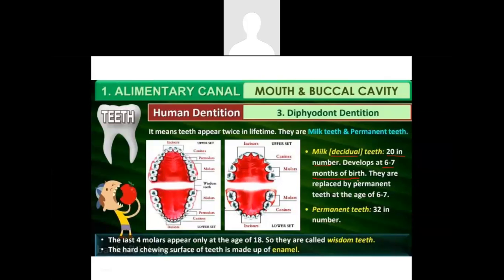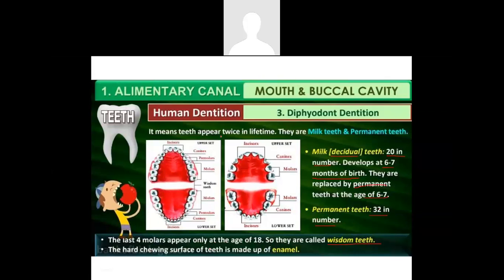They are completely replaced by the set of permanent teeth at the age of 6 to 7, and the permanent teeth are a total of 32 in number. The last 4 molars appear only at the age of 18, so they are also called the wisdom teeth.